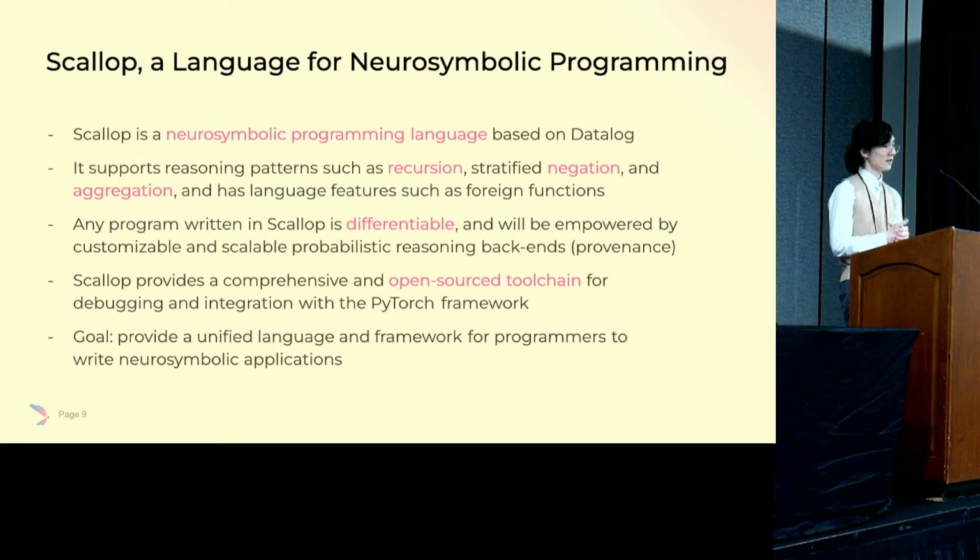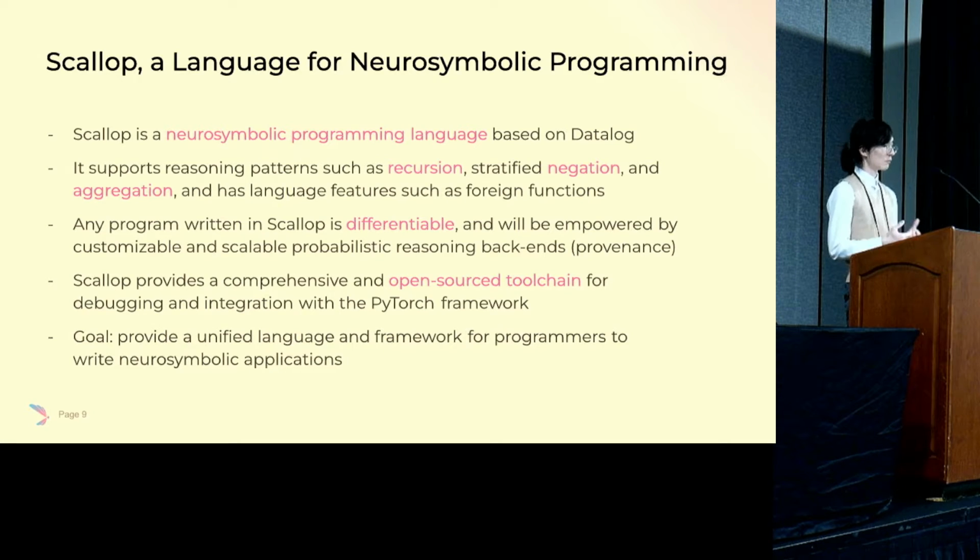We introduce Scallop as a declarative language based on Datalog. It supports reasoning patterns such as recursion, stratified negation, aggregation, and has language features such as type inference, foreign functions, foreign predicates, and so on. Any program written in Scallop is differentiable and will be empowered by customizable and scalable probabilistic reasoning backends, aka provenance, which we will talk about later in this talk.